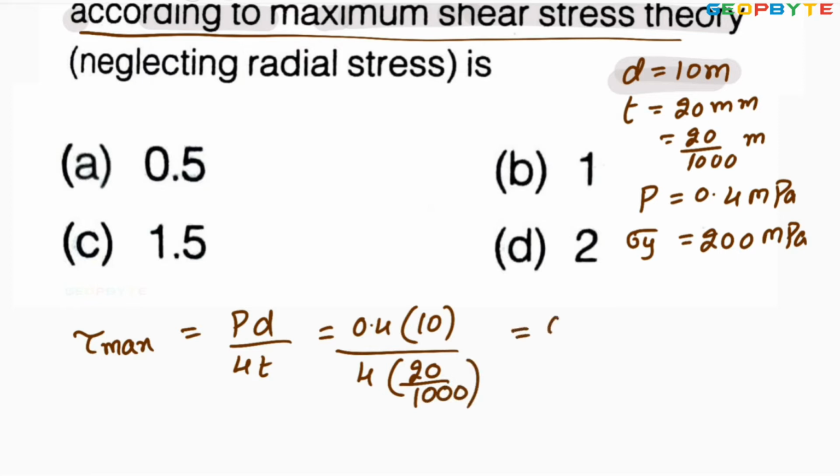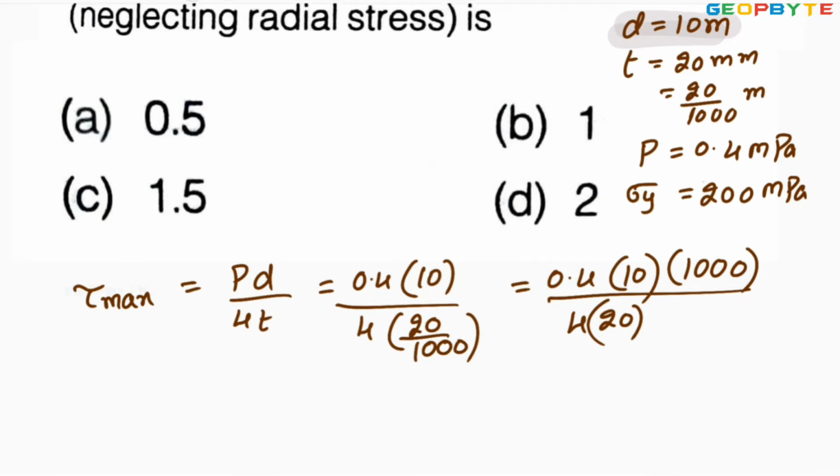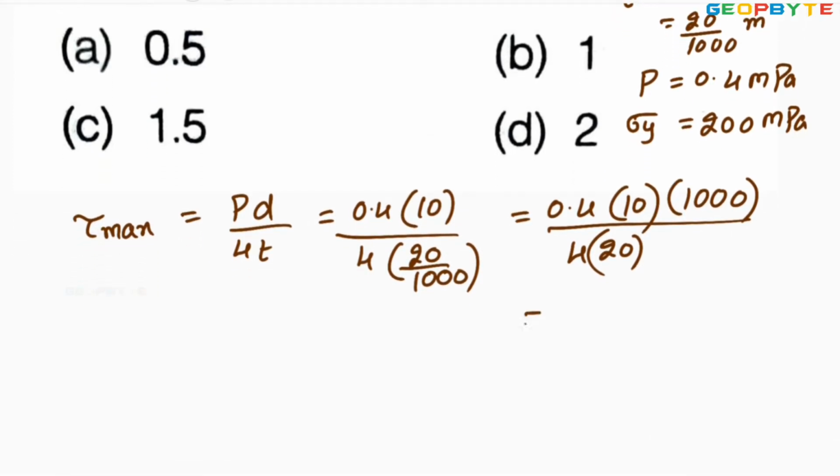It can also be written as 0.4 into 10 into 1000 divided by 4 into 20. You simplify this value to get 50 megapascal. So the maximum shear stress tau max is 50 megapascal.